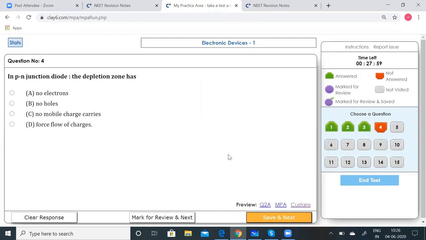In the p-n junction diode, the depletion zone has no electrons, no holes, no mobile charge carriers, force flow of charges. Now, actually, there is a build up of space charge on either side of the junction, both the electrons and the holes. And I also mentioned this depletion region. So this is where the electrons and the holes are built up on both sides. So that particular zone is called the depletion zone. So effectively, there are no mobile charge carriers in this particular zone.